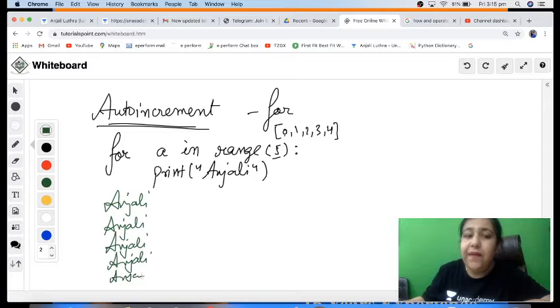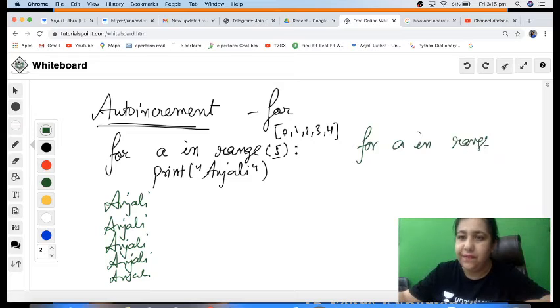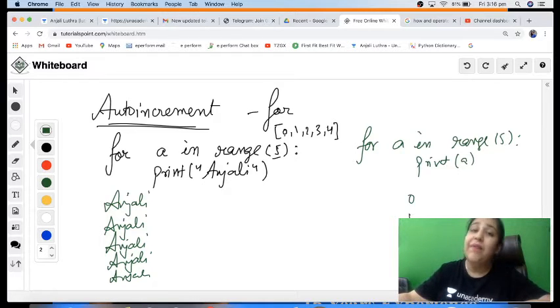But if I don't print Anjali, I print A. So I write here for A in range 5, right? And I don't print Anjali, I print A instead of that. So what should it print? It will print 0, 1, 2, 3, 4. That is the value of A.